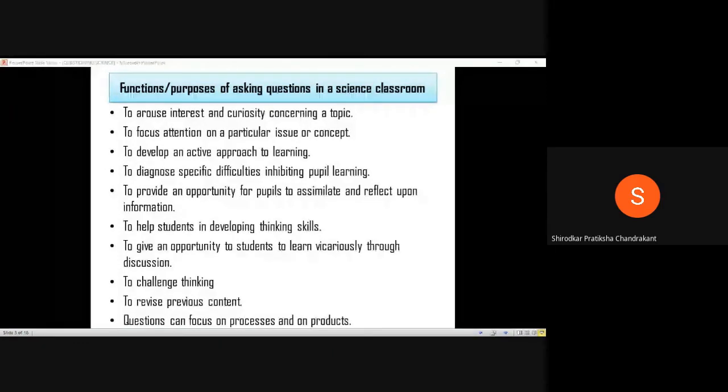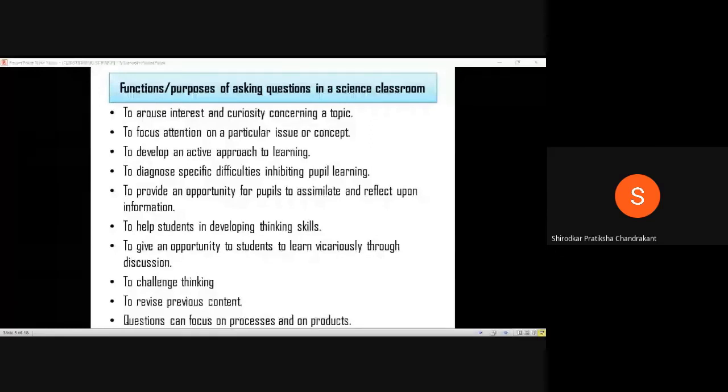So it is content dependent. If you are teaching a topic wherein there is nothing called a product and a process, then you can shift that understanding of the last point to another way. Suppose I'm teaching something which has no processes or products involved, I can talk about their understanding, so I can consider it as thinking.